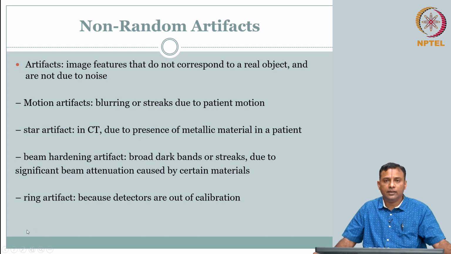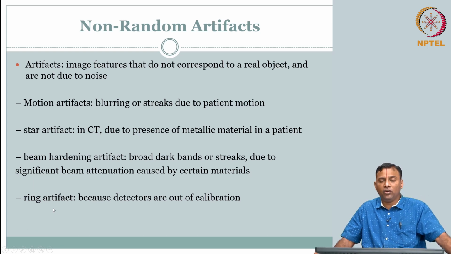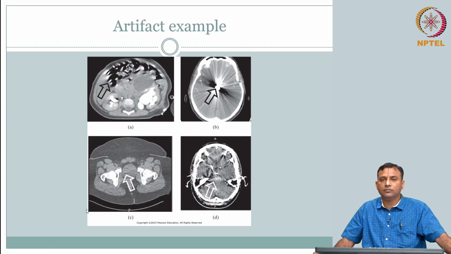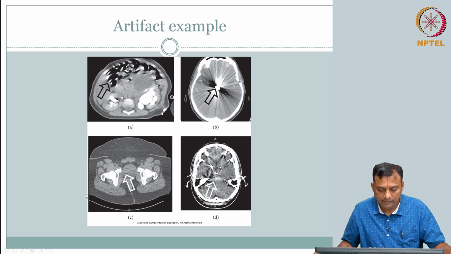So if you think, okay, I think I follow all of this, then let's take a quiz, right? So how does it look? Let's get the easy ones out. An easy one would be, oh, there is a ring here, I see something, right? Looks like a ring, so it is a ring artifact, which is due to detector miscalibration or an element in the detector that's gone, whatever.